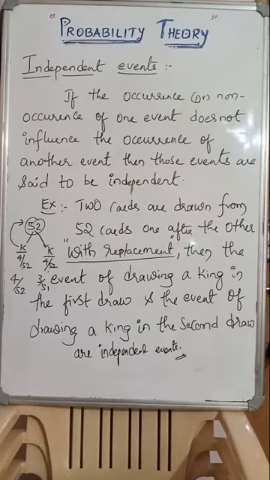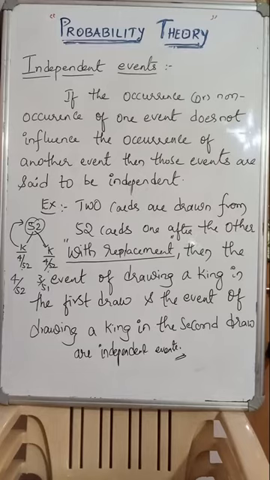When you are replacing it back, the total number of cards remains the same. The total number of king cards also remains the same. When you select the second king card, that probability also remains the same, 4 by 52 only. Are you clear, guys? So this concept is called independent events.